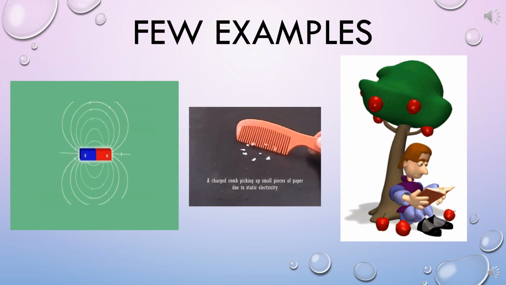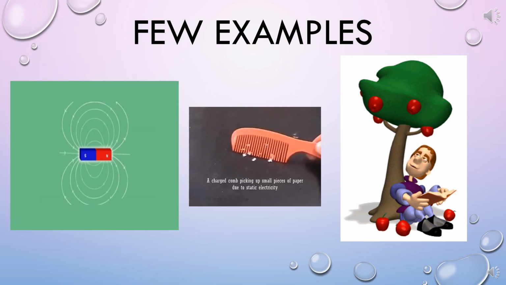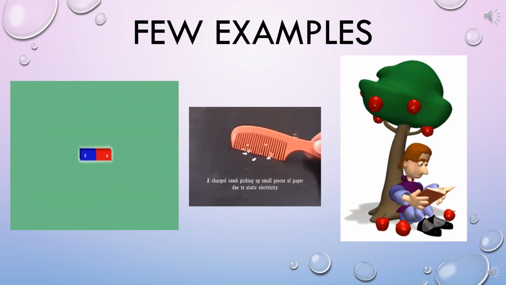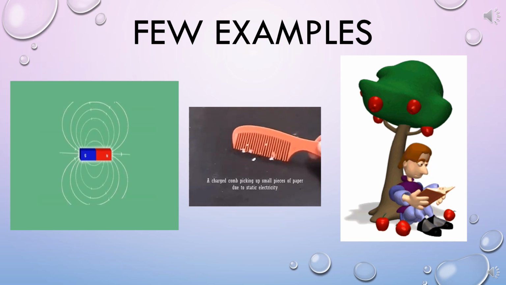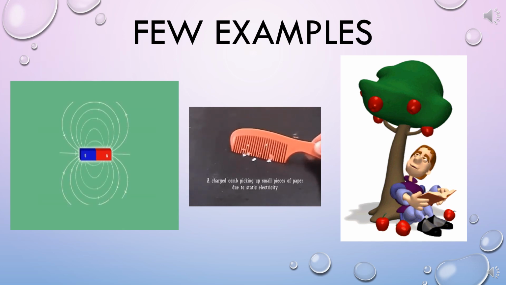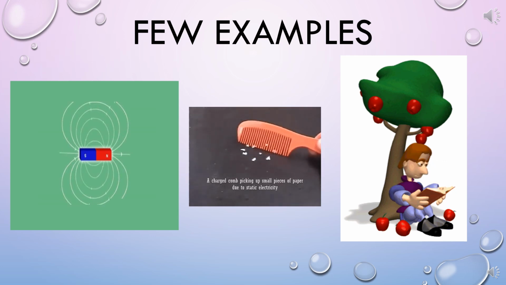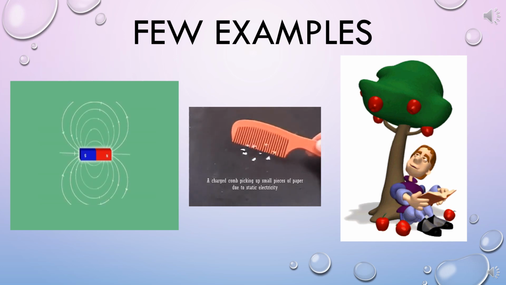This is because on rubbing, the comb gets charged. Since the charge is produced at the site of rubbing and remains there without any movement, this charge is called electrostatic charge, and the force that is exerted by a charged body, which is the comb here, on another charged or uncharged body, that is the bits of paper here, is known as electrostatic force.